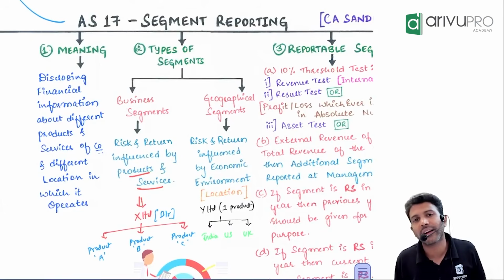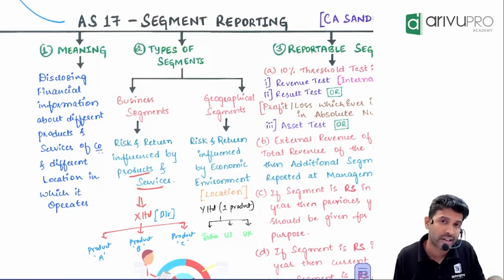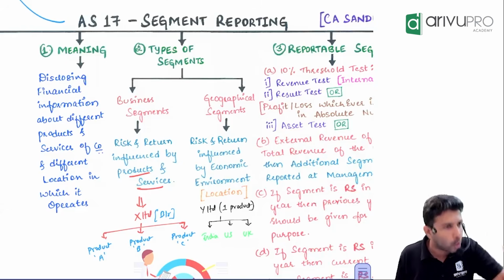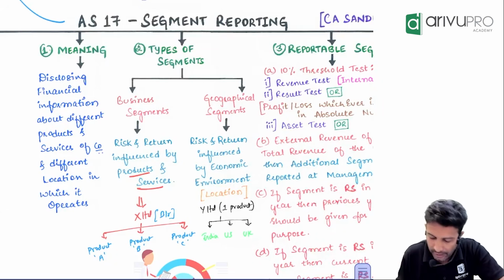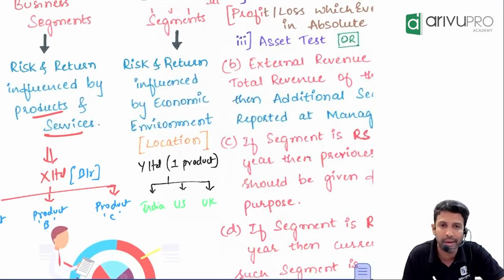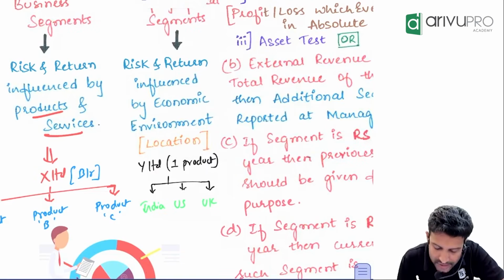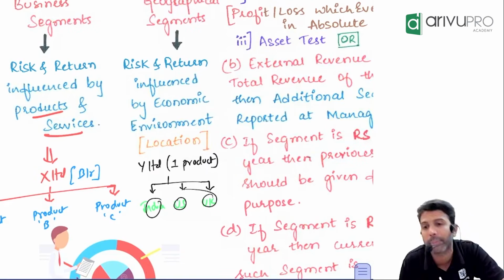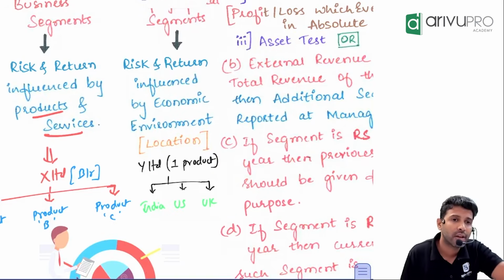Suppose the risk and reward is driven or influenced by the location, then we say we are following what approach? Geographical segments. Like let's say this example. There is one company called Y Limited. They produce and sell only one product, but they sell it in India, US and UK. One product they are selling in how many locations? 3 locations.